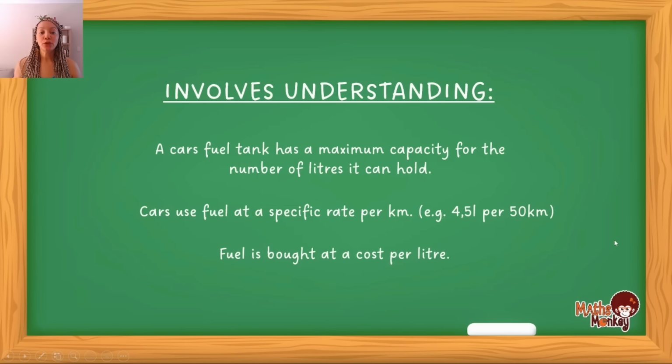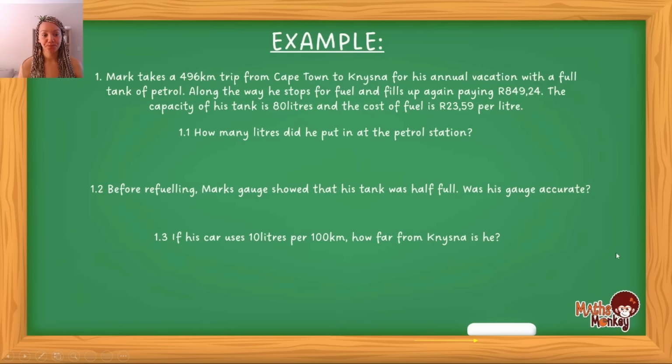Then fuel is bought at a cost per liter, right? That's fairly simple. If you go to the petrol station, you'll see there are always prices, and the price that they give you there is what 1 liter of petrol costs. So these are the three fundamental things that you need to understand when attempting fuel consumption questions. What I'm going to do now is work through 2 exam type questions on how you can apply what I've just taught you.